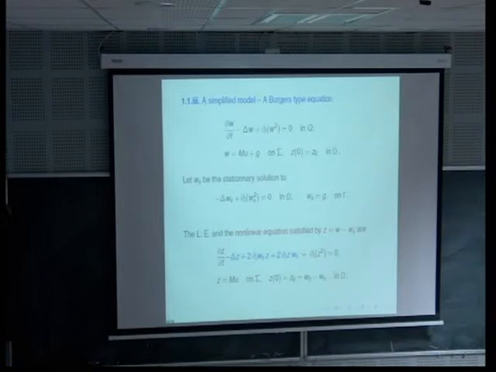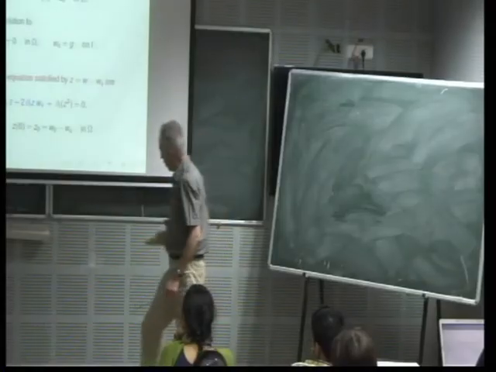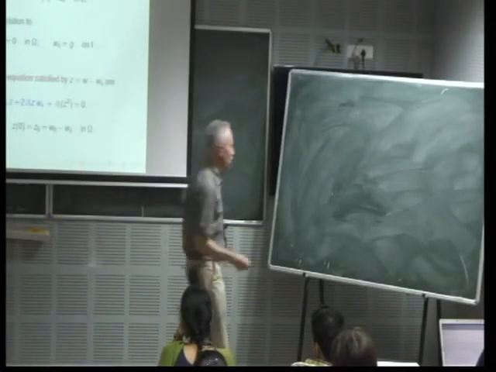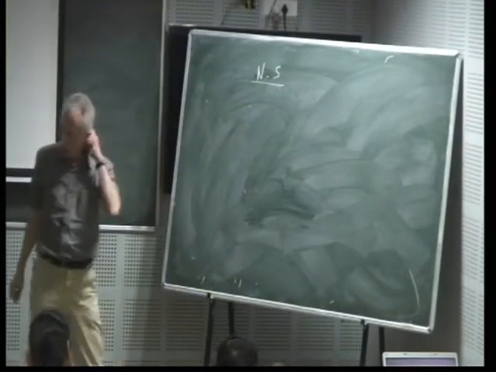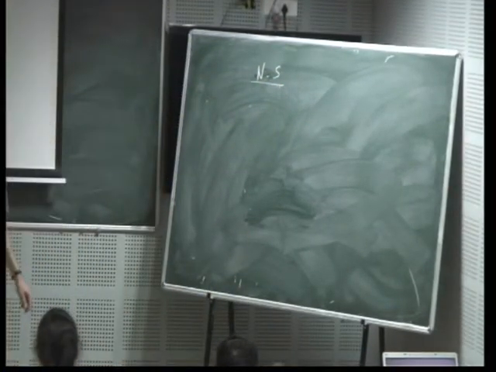Okay. We can do the same for models which are simpler than Navier-Stokes and which are also interesting. I can explain what the difficulties are for Navier-Stokes. So for Navier-Stokes, one difficulty is due to the nonlinearity.